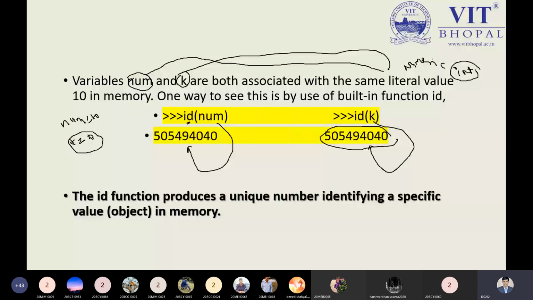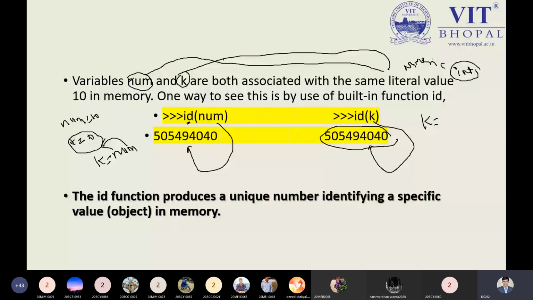Here we have taken 20, no problem, it is different. But in the other case, number is assigned to k, so we have the same id over here. This is the main reason you have to keep in mind. Now, any doubt? No, sir. Here we are not assigning any different value.